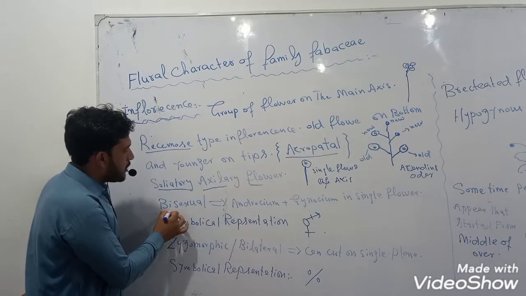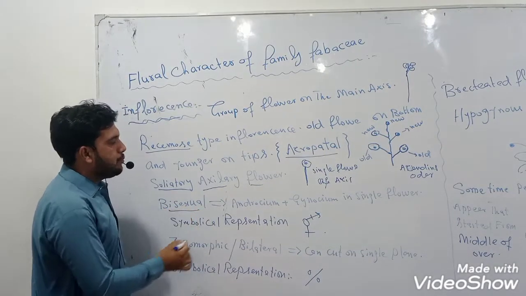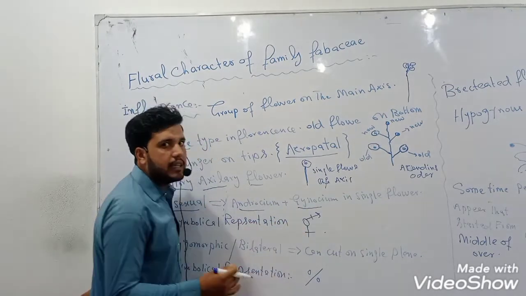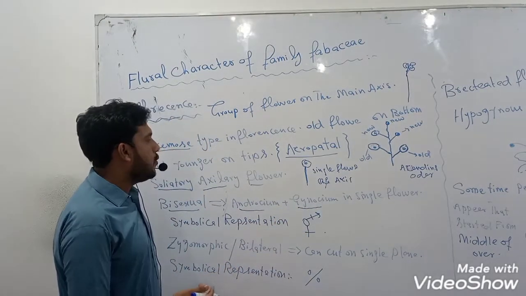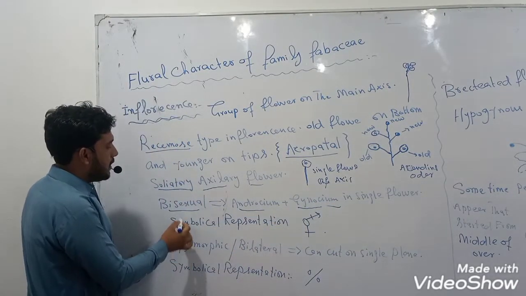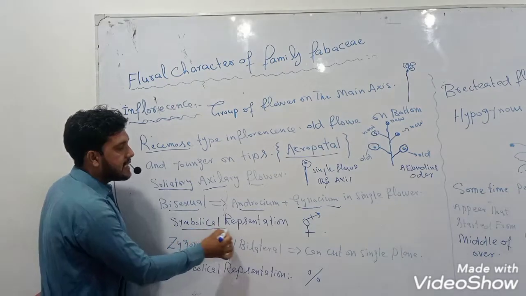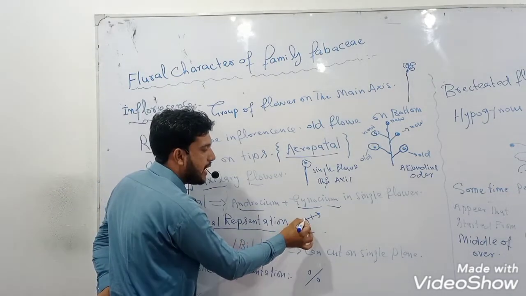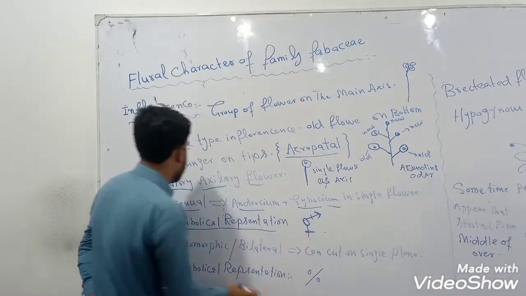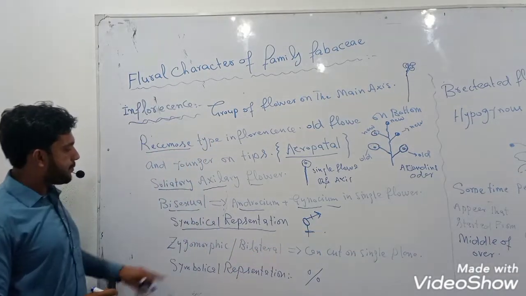The flower is bisexual, which means the Androecium and Gynoecium are found in the single flower. In other words, we say hermaphrodite flowers. The bisexual condition is symbolically represented by this symbol, which is the symbolic representation of a bisexual flower.